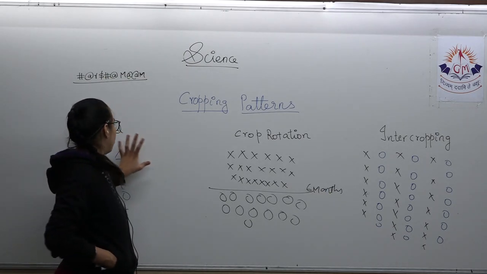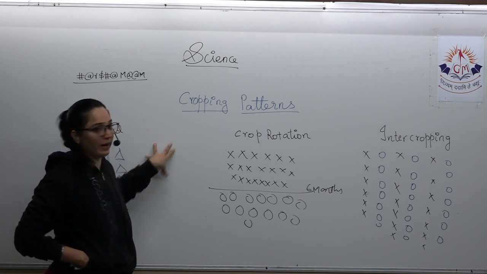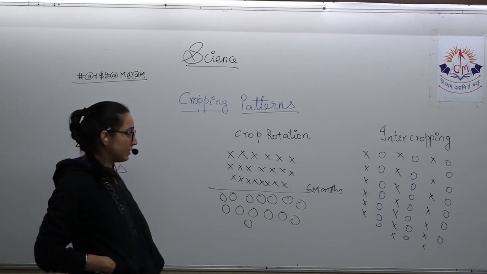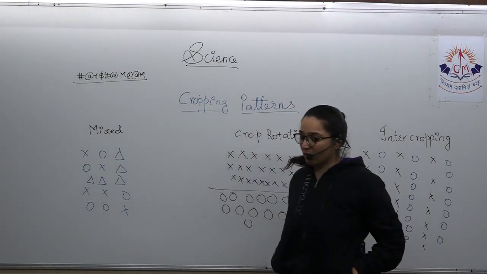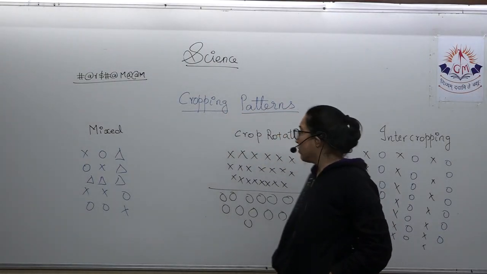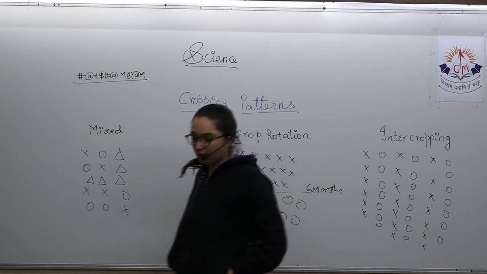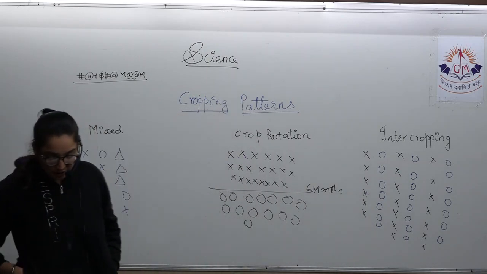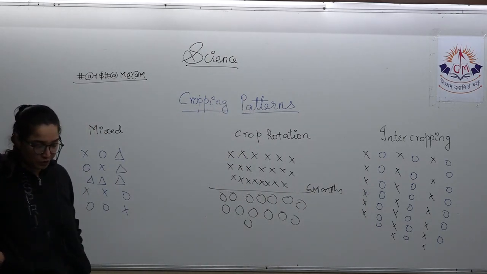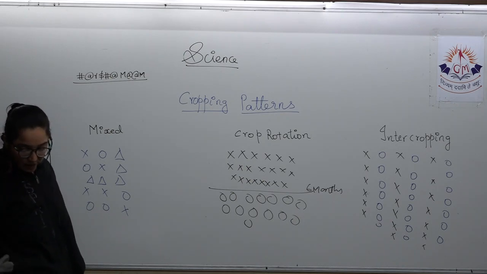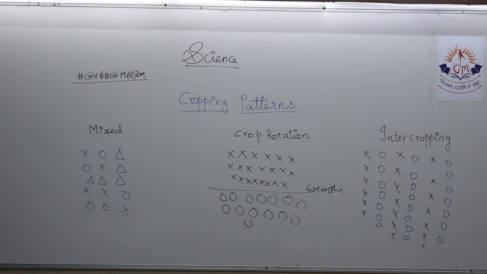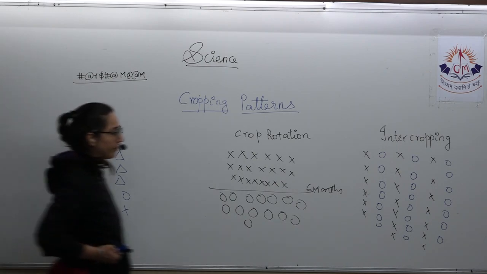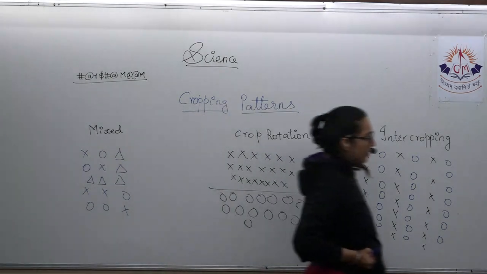The diagram is drawn over here. Try to write the notes on the types of cropping pattern on your own, as I have explained: what is mixed cropping, what is crop rotation, and what is intercropping. Okay, and soon we'll move further. Kindly draw it and also write it. I'm giving you 2 minutes for the same.